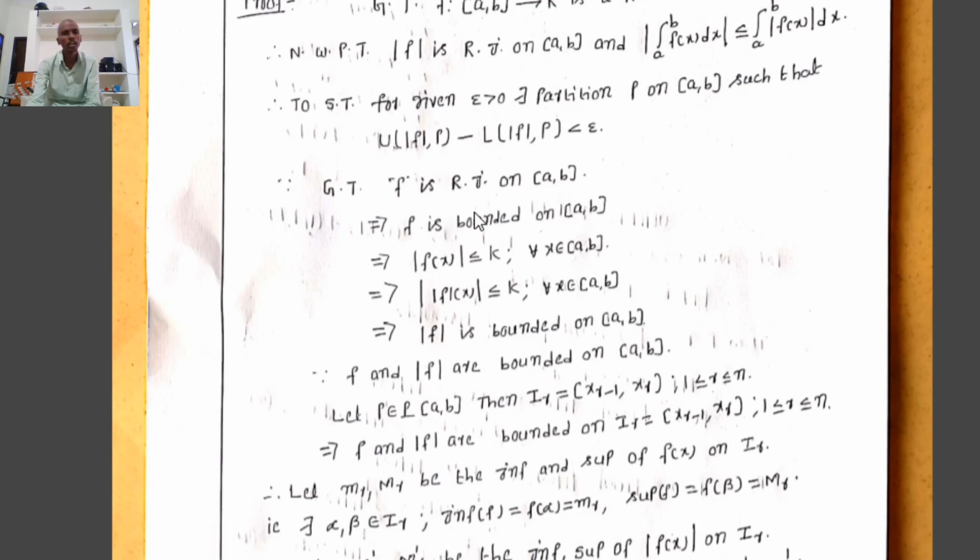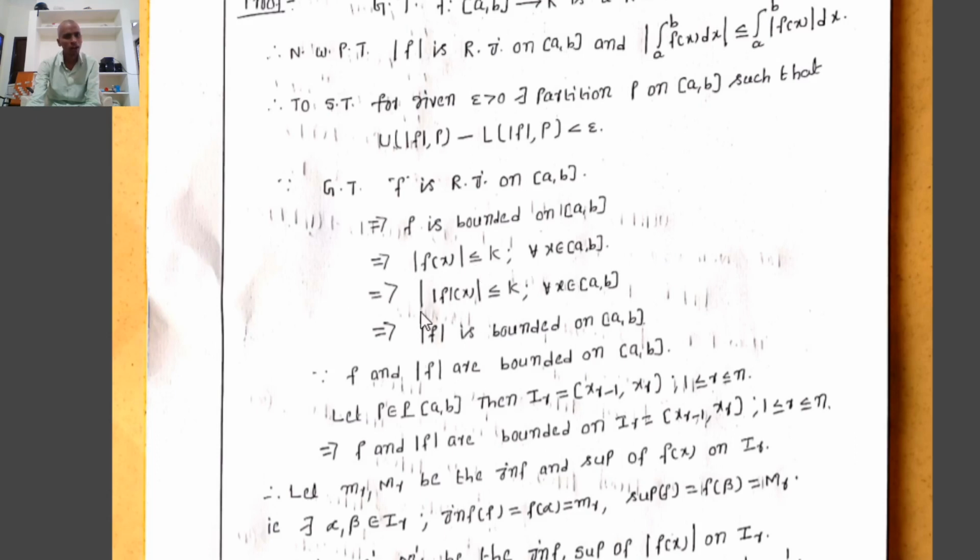Already we know that every Riemann integrable function must be bounded. That implies f is bounded on closed interval [a, b]. Therefore, by definition of a bounded function, modulus of f(x) is less than or equal to k for all x belonging to closed interval [a, b], where k is greater than 0.